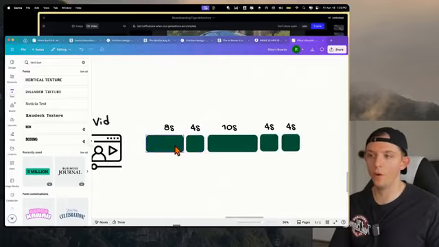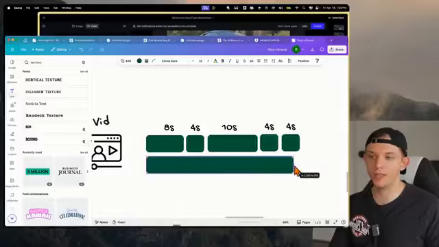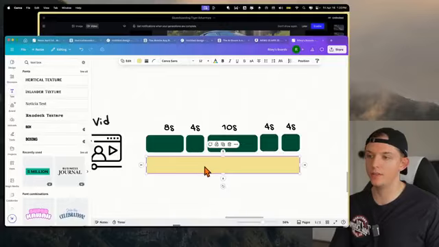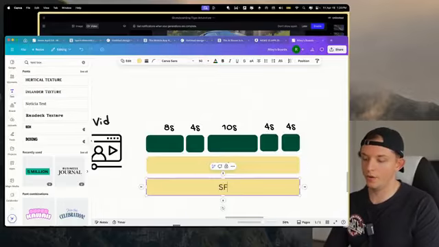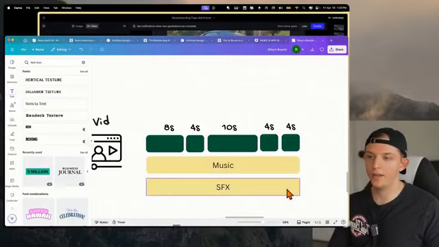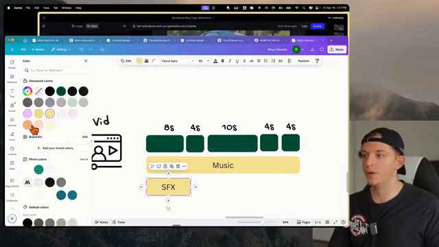We need more than just a video layer. We're actually going to need some sound. So we're definitely going to need some sound. And so we'll probably want some music. And then we're also going to want some sound effects, right? If you have a commercial with a driving car and it doesn't make any car noises, that's a pretty bad video. So we're going to want some sound effects.